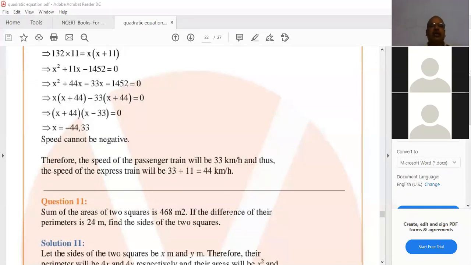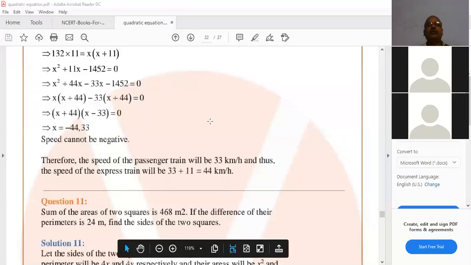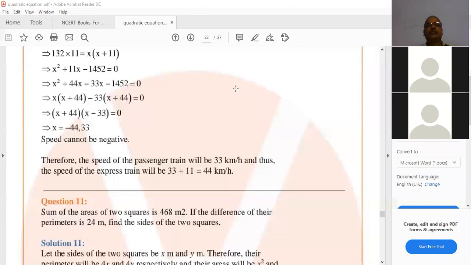Hence, if we simplify, we divide by 4 on both sides. 4x minus 4y equal to 24, divide by 4 on both sides means x minus y equal to, what do you get? 6.